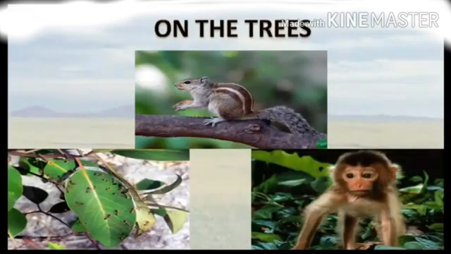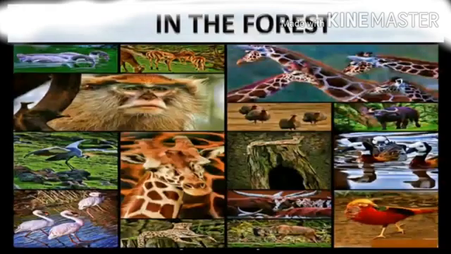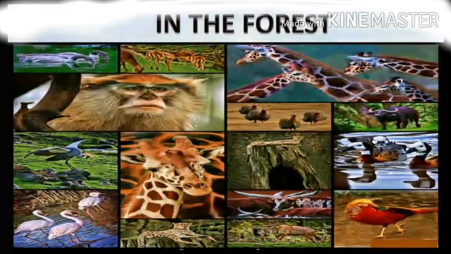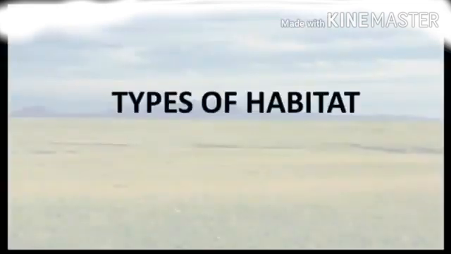On the trees, we have monkeys, insects. In the desert, we have camel as well as desert plants. Similarly, in the forest, we have a large variety of wild animals as well as wild plants. So, accordingly, we can have various types of habitat.